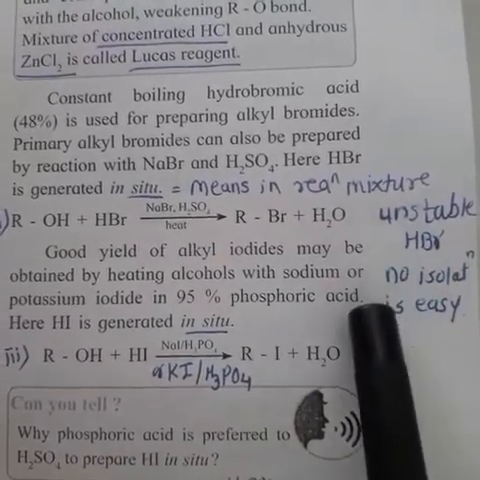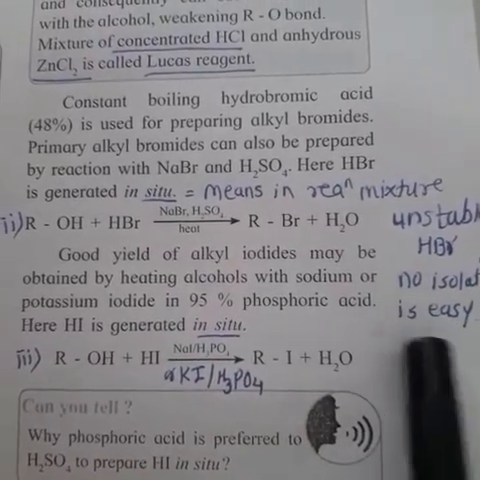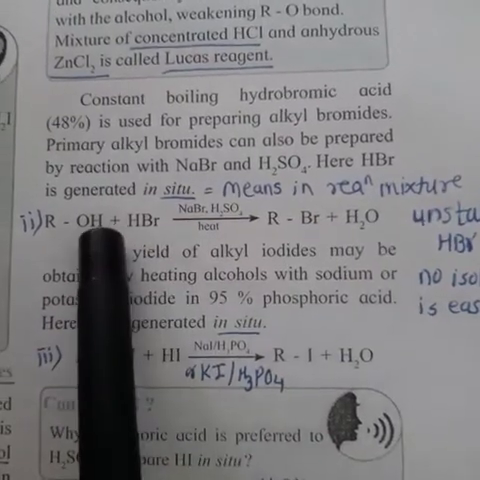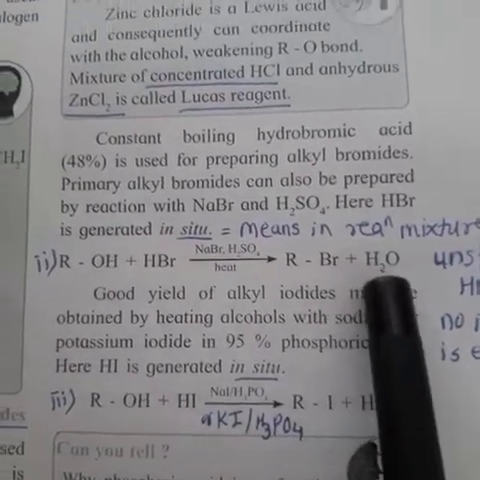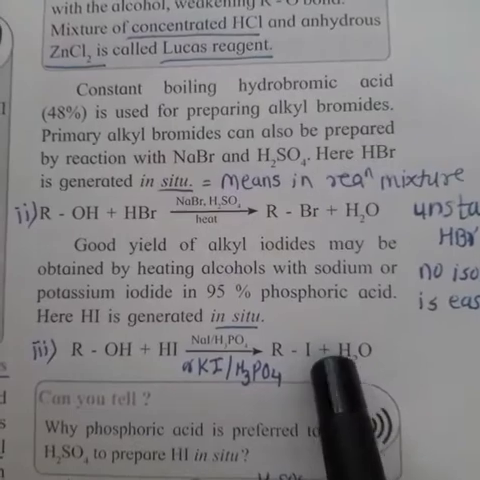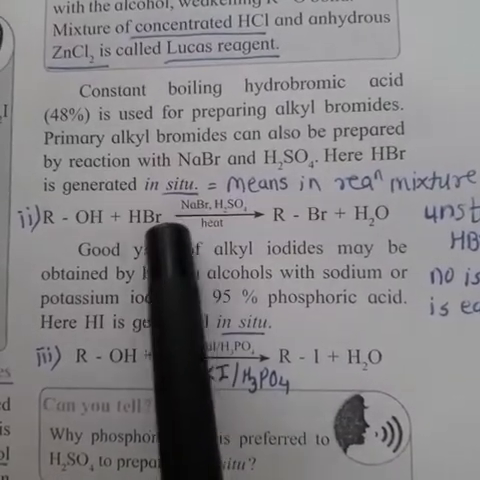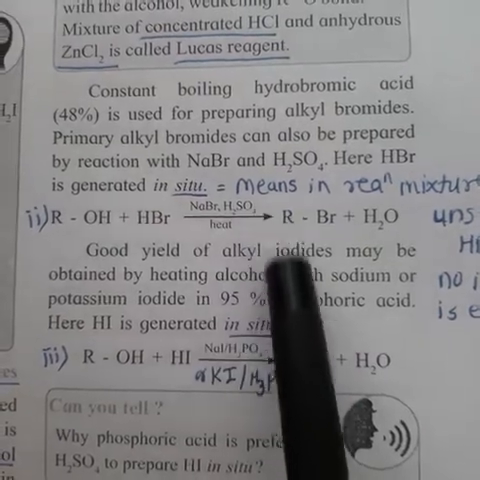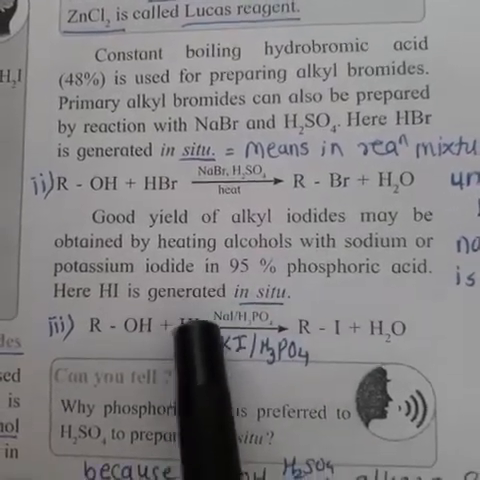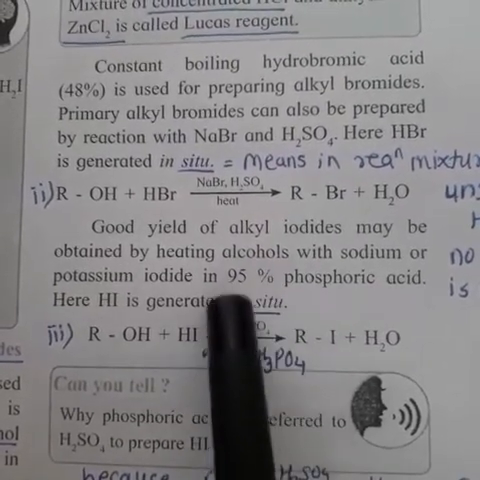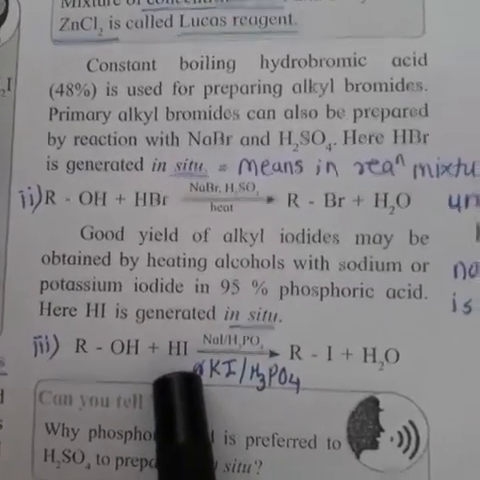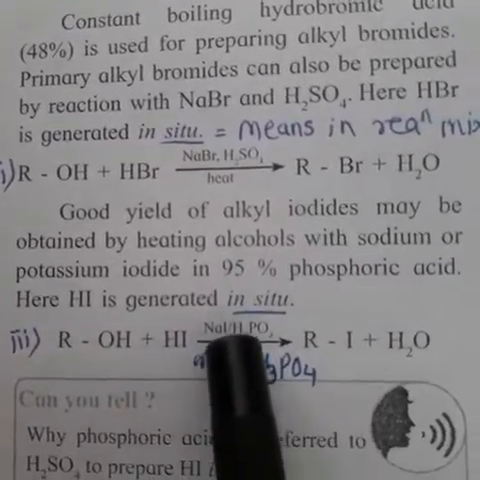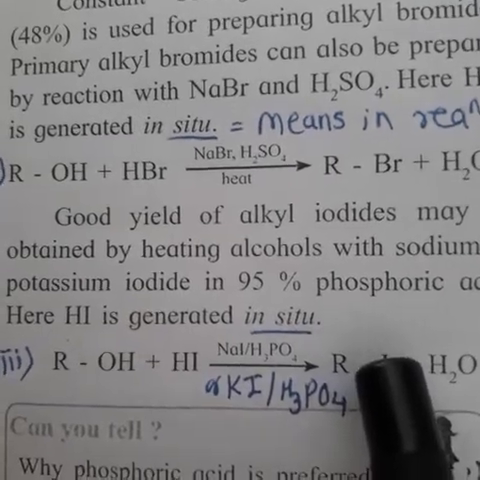So HBr is unstable, so isolation is not easy. Whenever it is required, it is freshly prepared. Same is true for HI. Like for the preparation of HBr, we use NaBr and H2SO4. Similarly, HI is also prepared in situ, and for preparation of HI, we can use NaI and H3PO4.